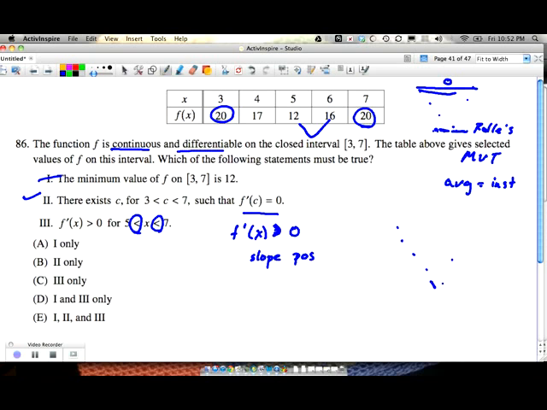That means that between that 12 and 16, it could be negative and positive. Even between 16 and 20, it could still go down and then back up to 20 and be negative and positive. We can have a mixture in there. So the only one that's for sure true is 2. 2 only is the only one that is for sure true, because we don't know what happens in between. We can't assume it doesn't change a lot.